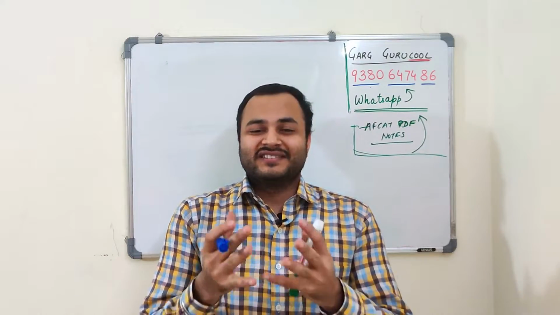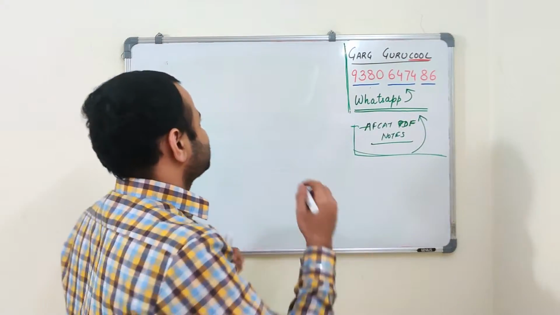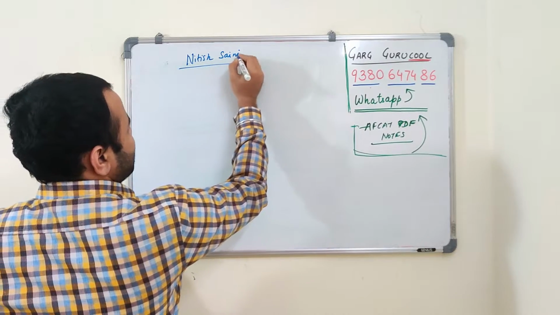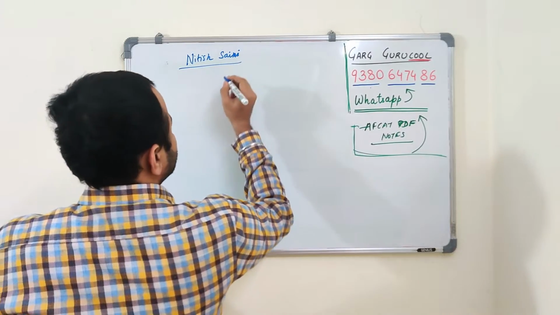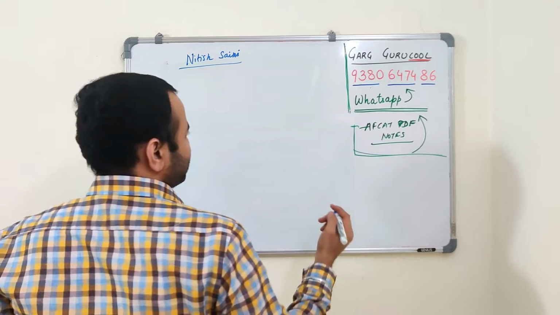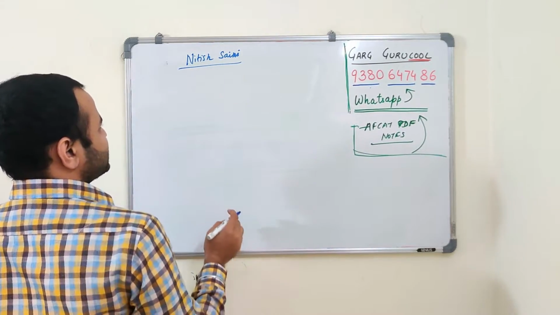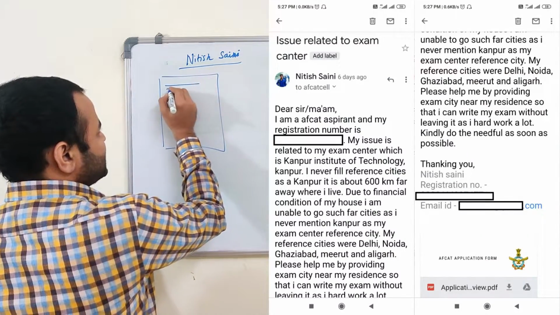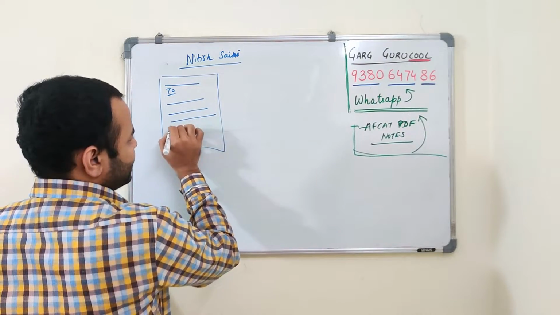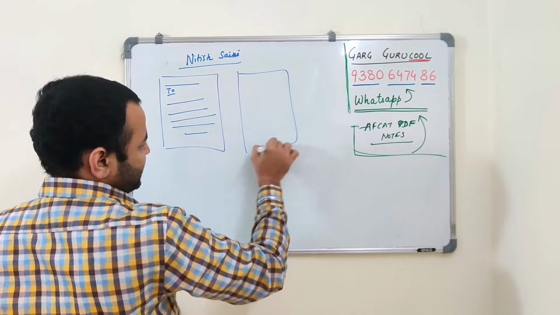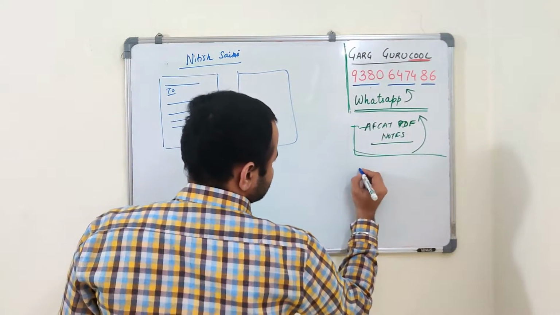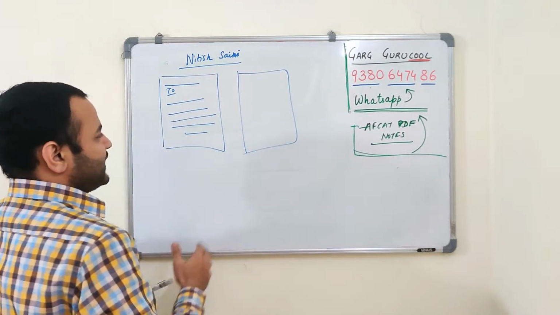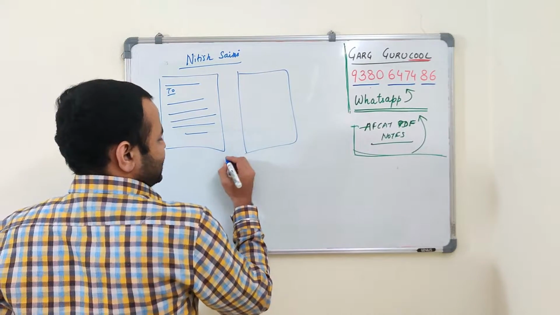Now there is one of my subscribers, Nitish Sani, and I'm very thankful to him for sending me these details and helping me understand how he changed his center. If you see, he has sent a mail, on the right hand side of your screen. He has written to sir and madam that he has some financial problems and asked to change his center. He mailed fcatcell@cdet.in and fcatcell@gmail.com.